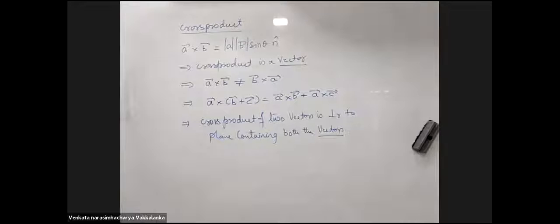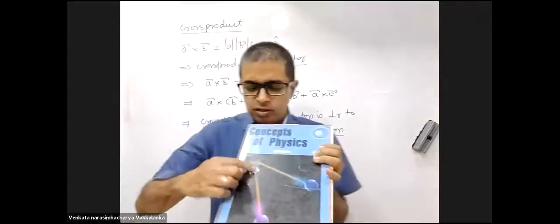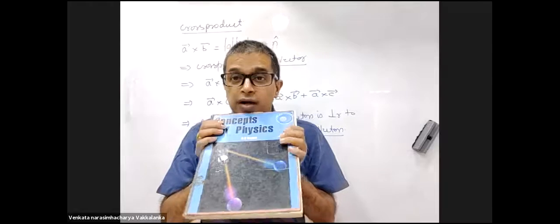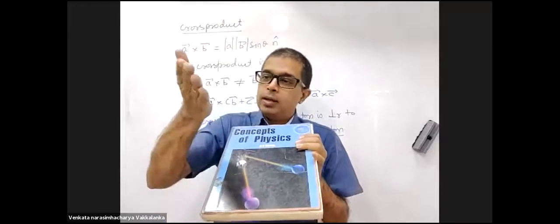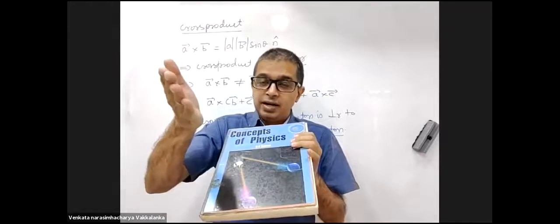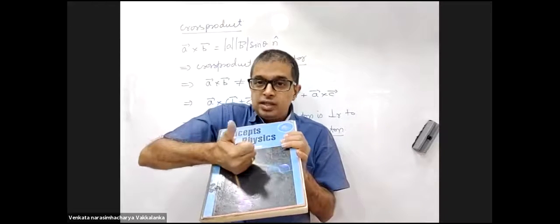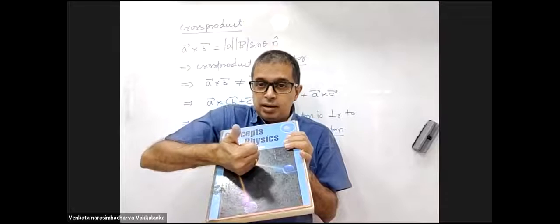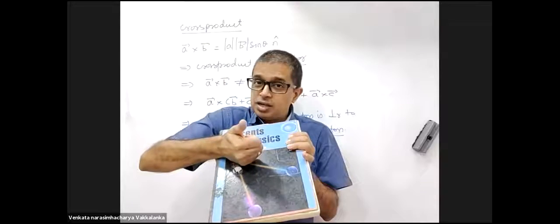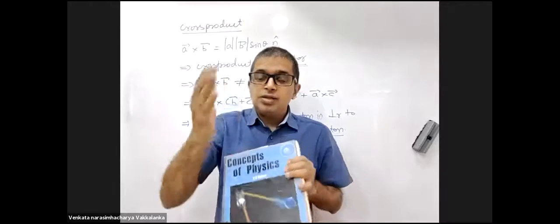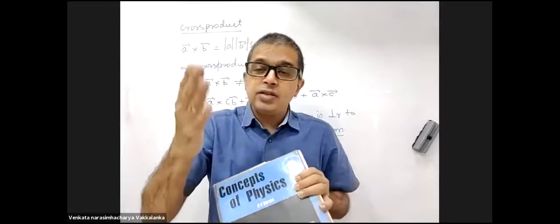Have a look at this. Suppose there are two vectors. This is vector A, this is vector B. How do I get the cross product? Place your right hand four fingers on the first vector. Rotate them towards the second vector. Your thumb is the direction of the resultant A cross B. This is called the right hand thumb rule.